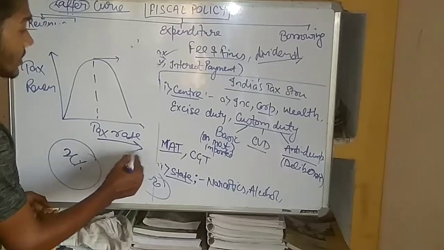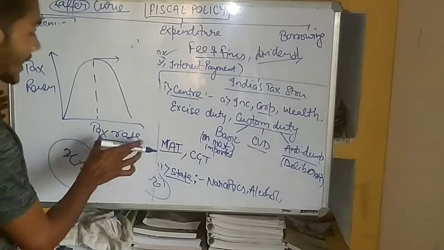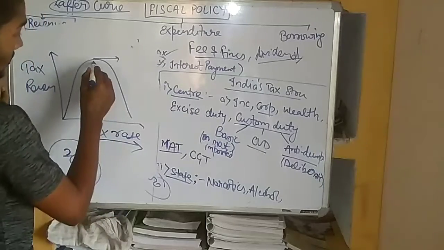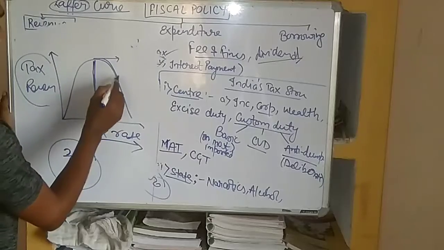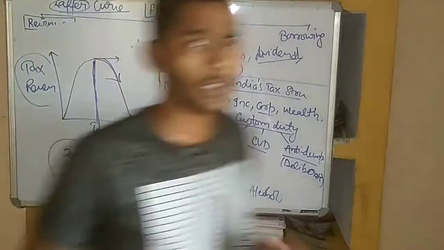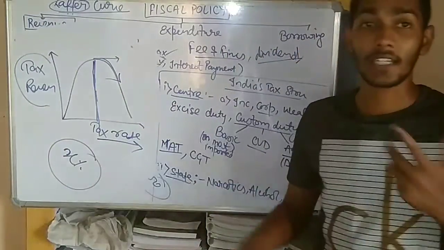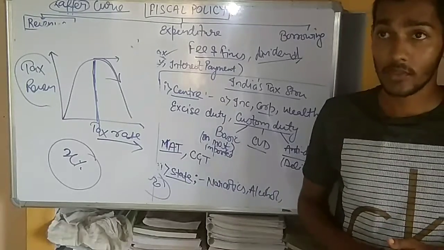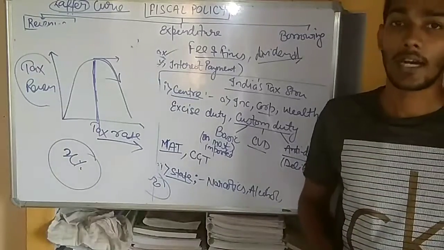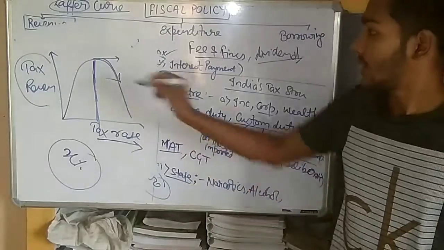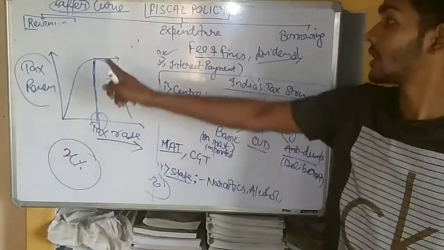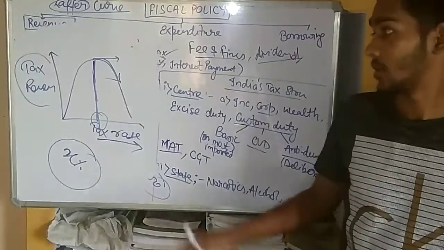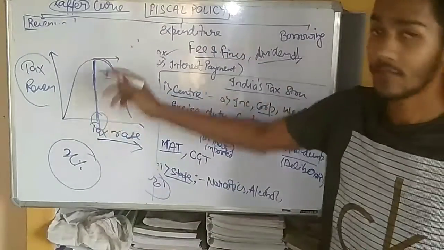tax rate. But Laffer says that if you increase the tax rate beyond a certain limit, then the tax revenue will start decreasing, because if the tax rate is very high, then every person wants to hide the income. So after a certain limit, the tax rates should not increase because it will decrease the revenue of the government. So this is the Laffer curve that we have discussed.